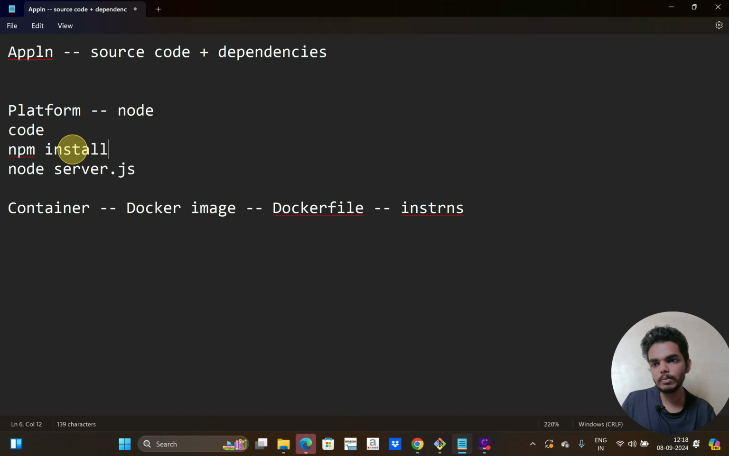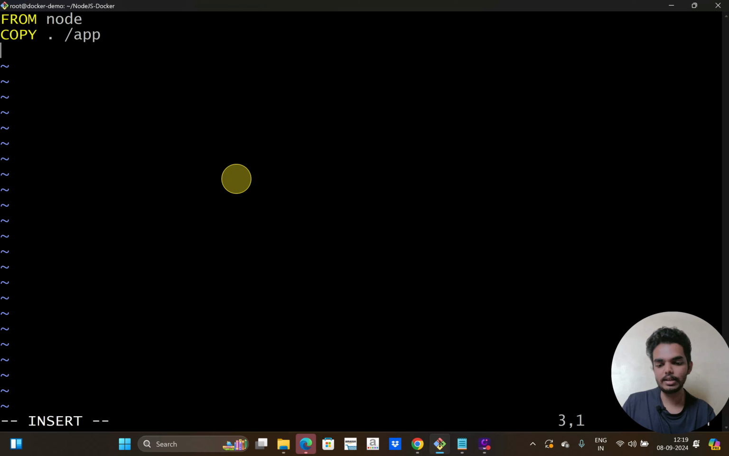So the next instruction will be installing the dependencies. For that I have the command npm install. So I have to run this command. For that in the Dockerfile I can run npm install, and to run this command we have the Dockerfile instruction, that is RUN.